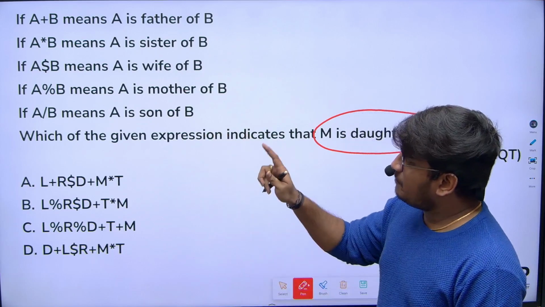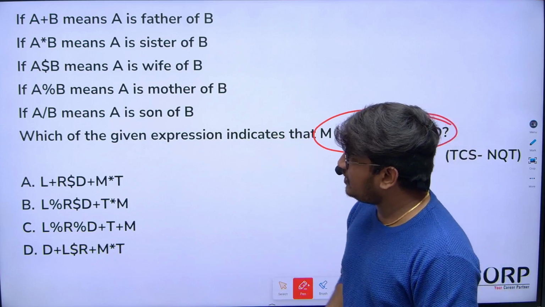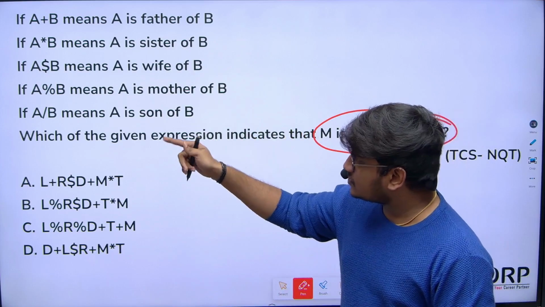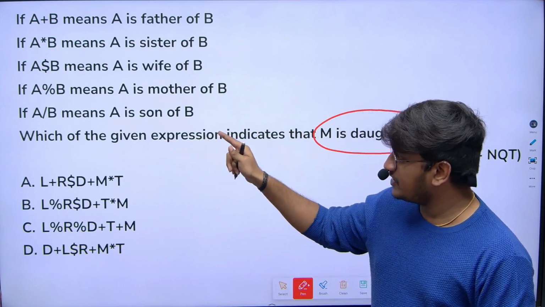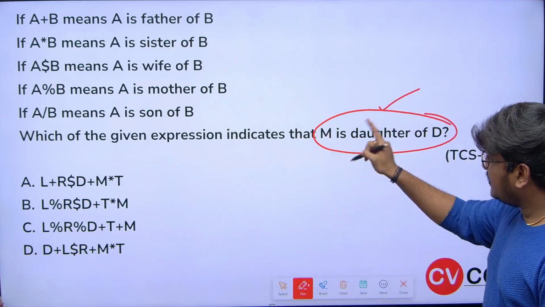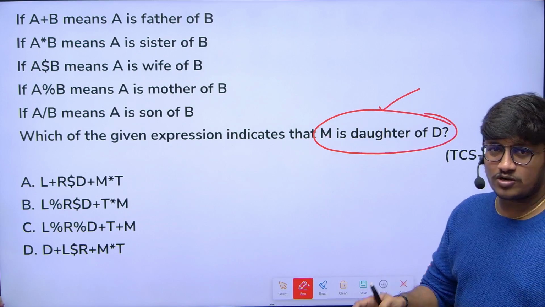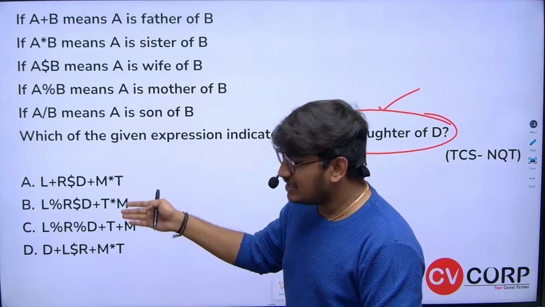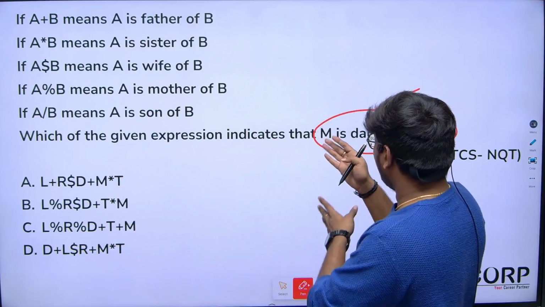A plus B means A is father of B, and into indicates sister, dollar symbol indicates wife, percentage symbol indicates mother, slash indicates son. Now here they have already given the relation. M is daughter of D. Now you should cross verify the options to see in which option that relation indicates M is daughter of D.